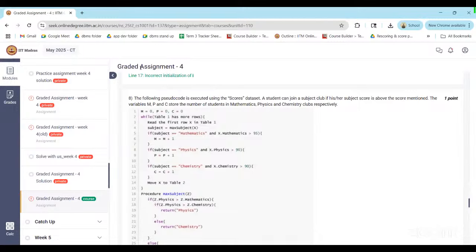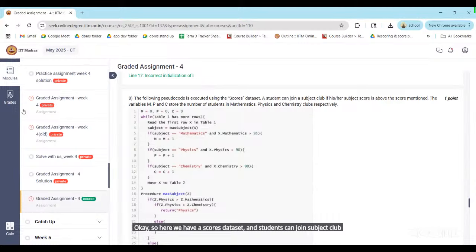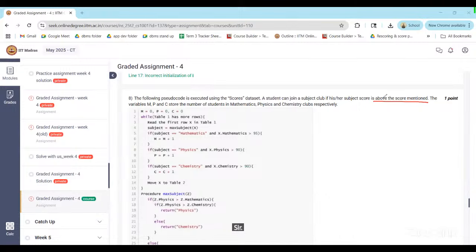Okay, so here we have a scores data set, and a student can join a subject club if she scores above the score mentioned.